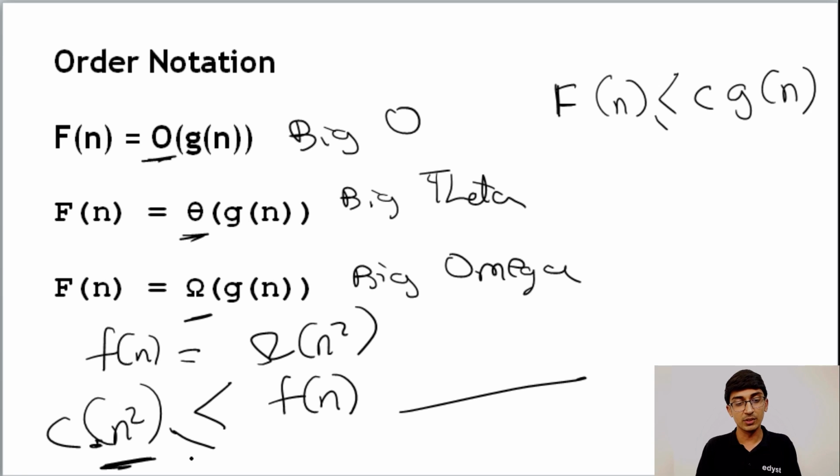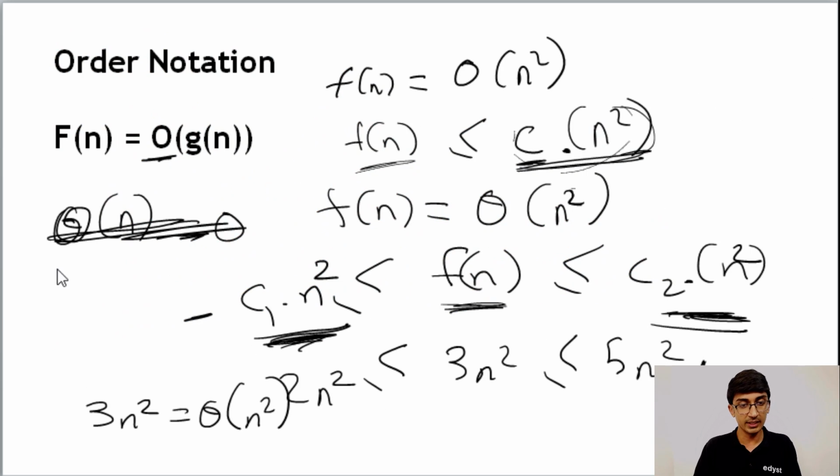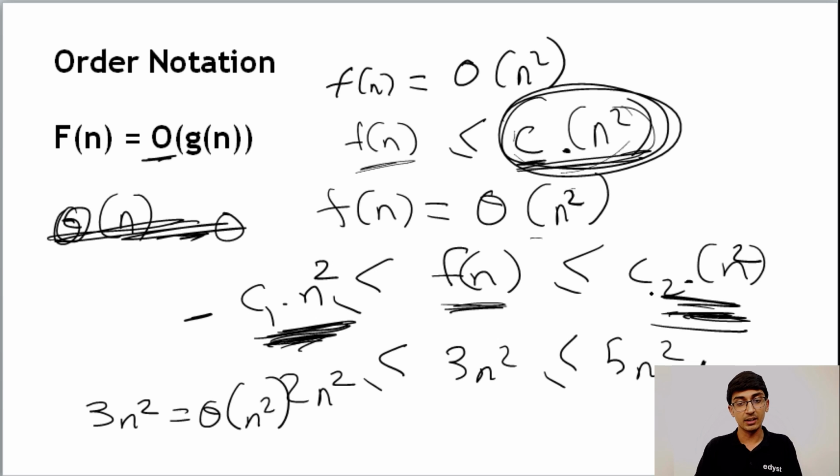That is, at best it's going to become n square, but at worst we don't know. It could even go to infinity. It's unbounded there, but the lower bound is bounded. In the case of big O, the upper bound is bounded, and in the case of theta, both the lower end and the upper end are bounded.